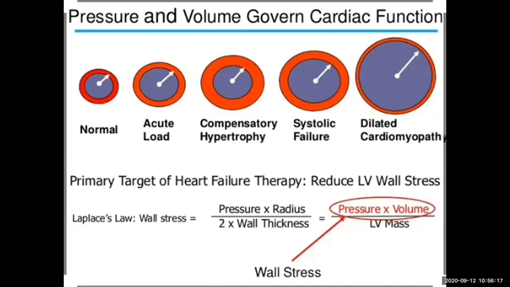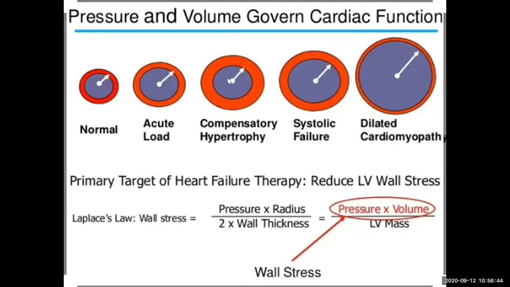Otherwise, that could lead to compensatory eccentric cardiac hypertrophy. As you can observe in this eccentric hypertrophy, what is increasing here? Volume or thickness? Thickness, sir. Ventricular wall thickness is increasing.